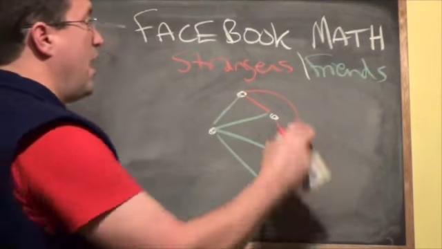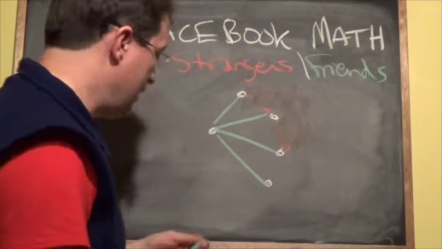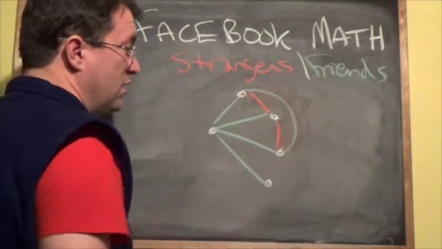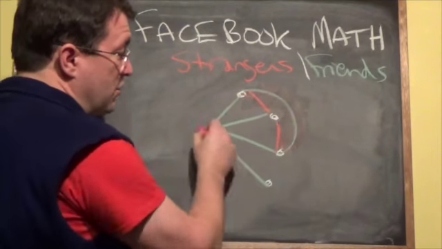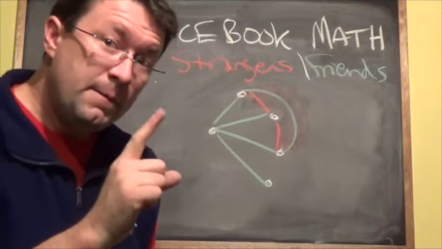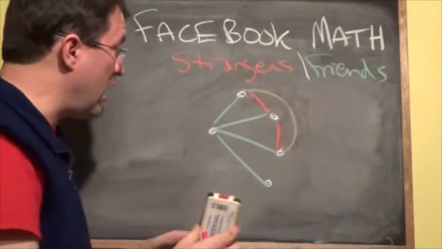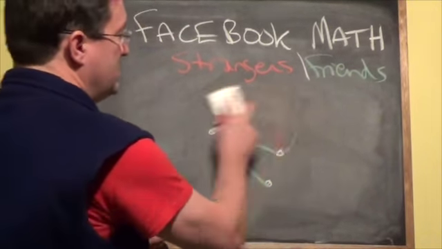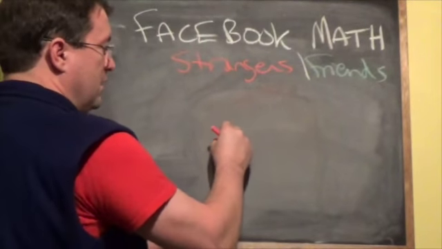If I try to avoid connecting them as strangers, then I'm stuck connecting 2 of them as friends. And so either way, there's going to be this group of 3 friends, or there's going to be a group of 3 strangers. But we can argue this a little more carefully. I want to show you how this group of 4 pops out.